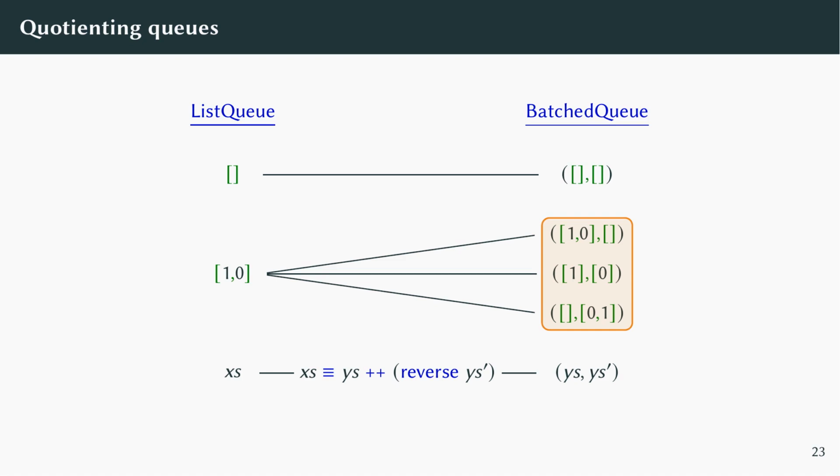In this case, we equate two batched queues when they differ only by where the midpoint is located, and because NQ and DQ respect this quotient, the quotiented batched queues continue to be an implementation of the queue interface. Then, using the structure identity principle, we observe that the original structure-preserving correspondence between list queues and batched queues turns into a structure-preserving equivalence between list queues and the quotiented batched queues.